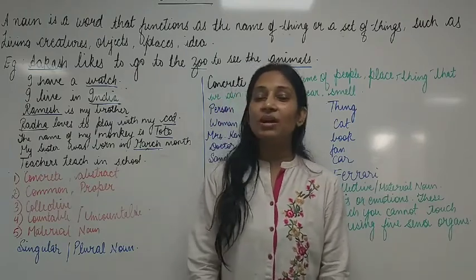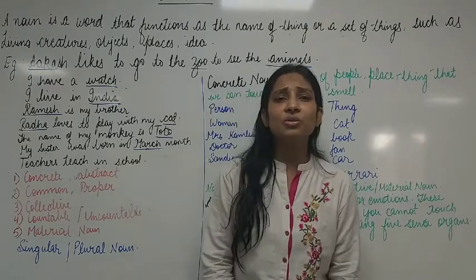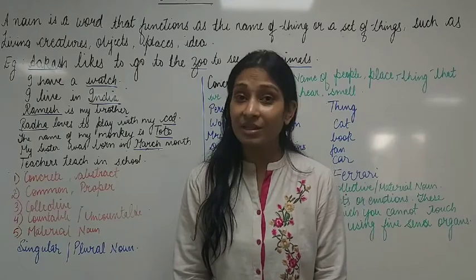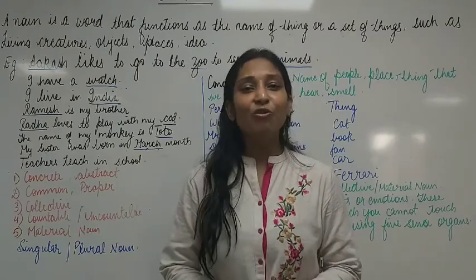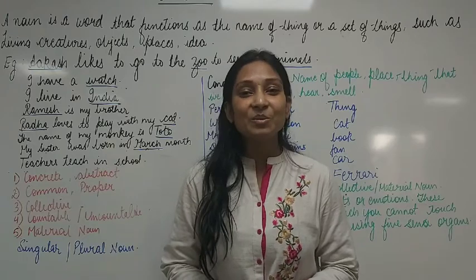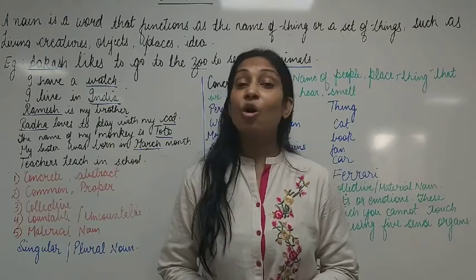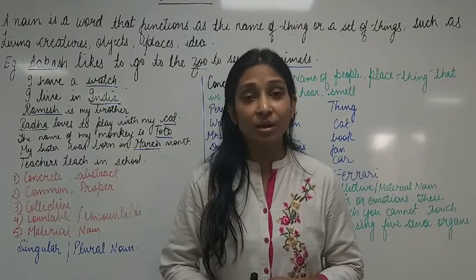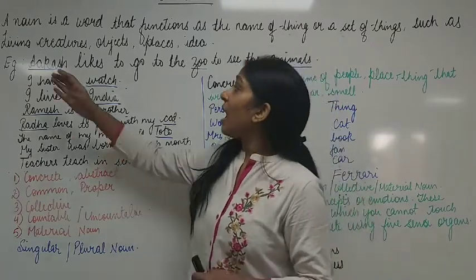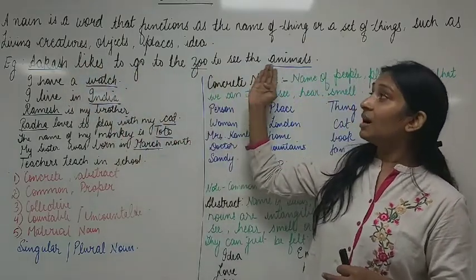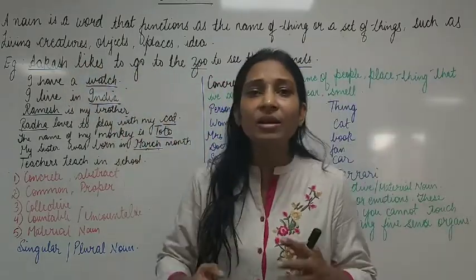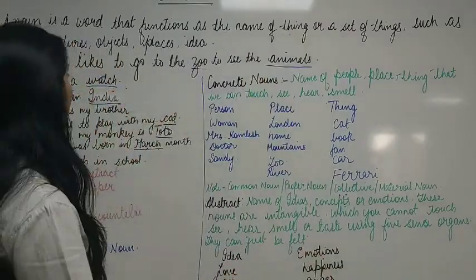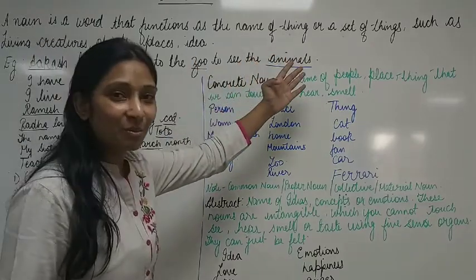So in today's lesson we are learning nouns. As I told you children in the last lesson, what are nouns? Nouns are naming words. A noun is the name of a person, place, animal, thing, idea or an emotion, right? Everything that has a name is a noun. Clear? Now examples children. Akash likes to go to the zoo to see the animals. Here in this sentence, we have three nouns children. Akash, zoo and animals.